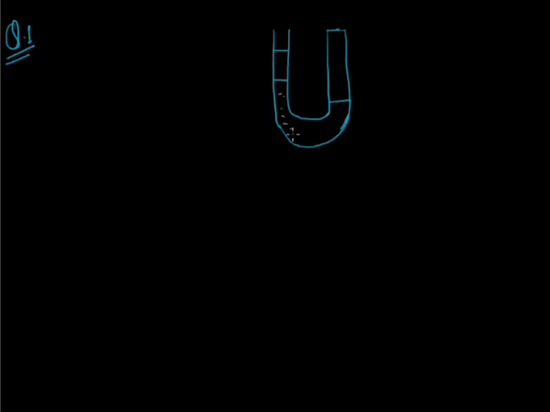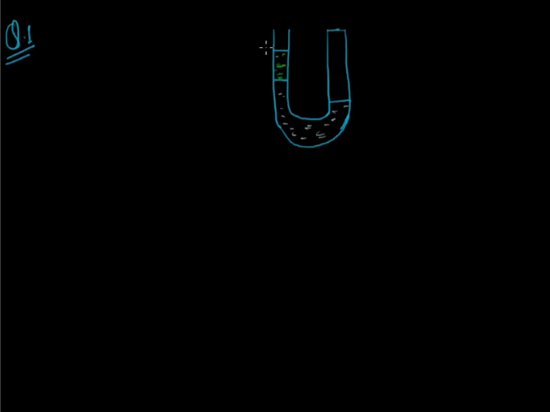So first, a figure is given in the question, a U-shaped tube. In this tube an unknown liquid is filled, not water, and above this level another liquid is filled up to this level.